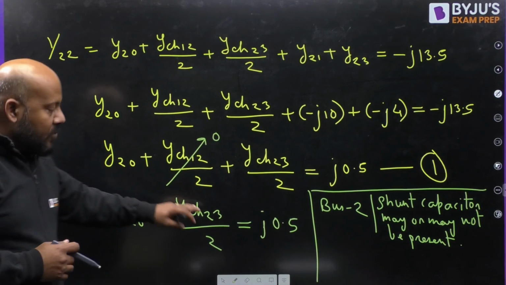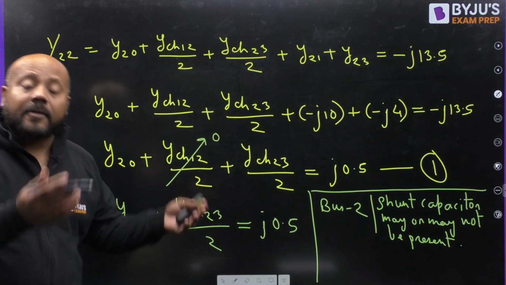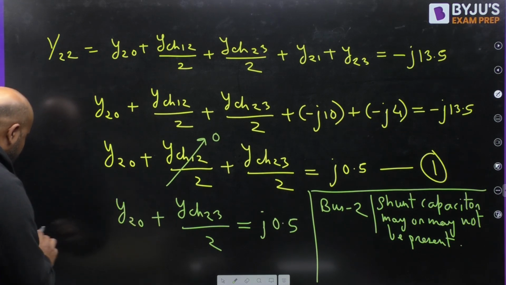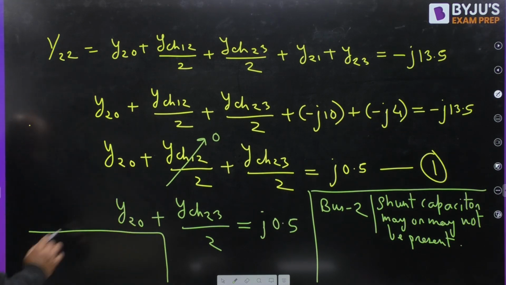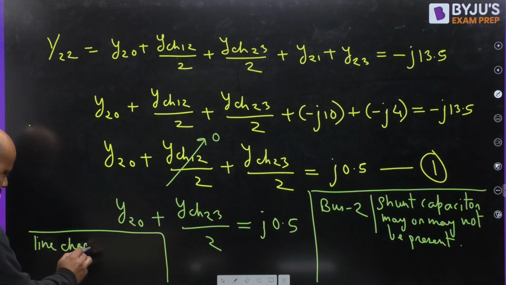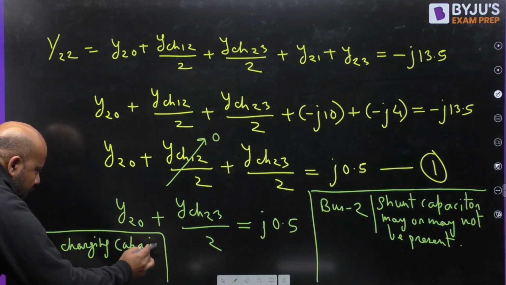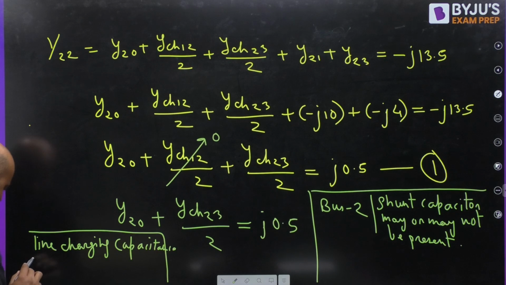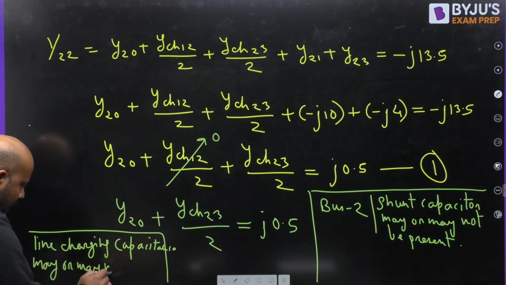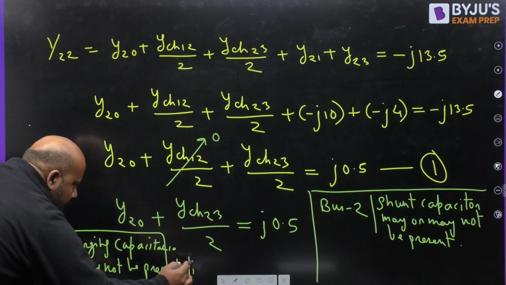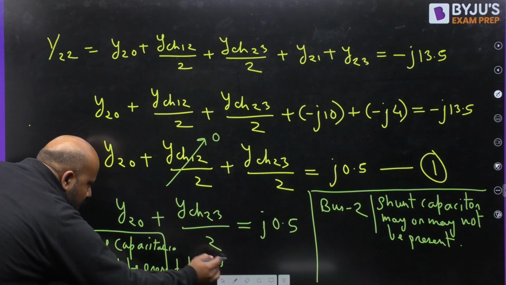Now, y charging 2 to 3 may be present, may not be present. Very important thing I am discussing here. So, I can say line charging capacitance may or may not be present in line 2 to 3.